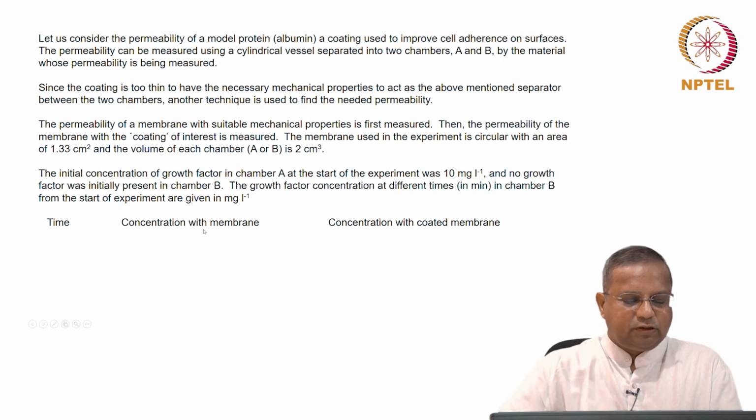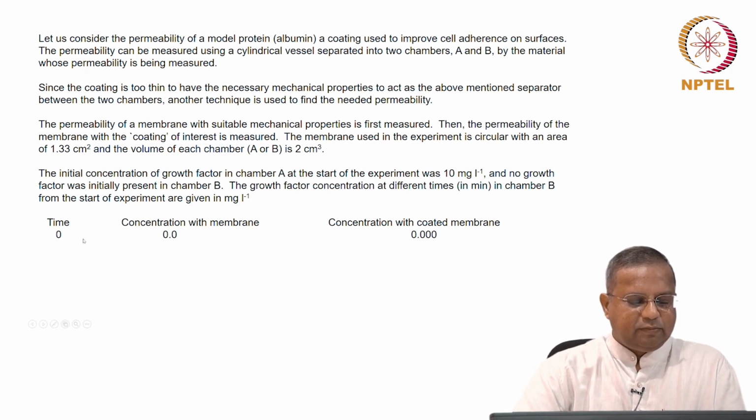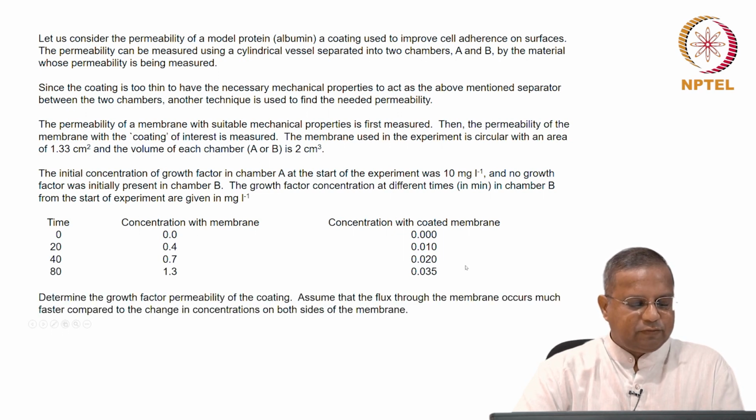Time, concentration in B with the membrane, and concentration in B with the coated membrane, that is membrane plus the coating of interest. At time 0, the concentration with the membrane is 0 and with the coated membrane is 0. At 20 minutes, 0.4 and 0.01 milligram per liter; at 40, 0.7 and 0.02; at time 80, 1.3 and 0.035. Determine the growth factor permeability of the coating. Assume that the flux through the membrane occurs much faster compared to the change in concentrations on both sides of the membrane.